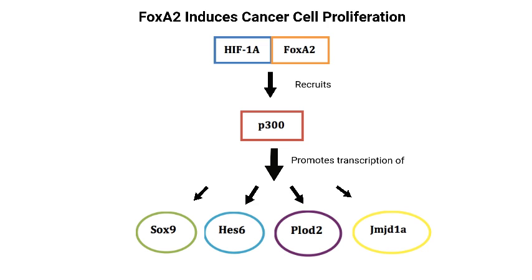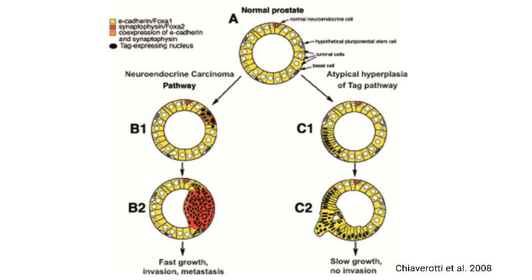Studies have also identified up to 40 other genes that are regulated by the interaction of HIF and FOXA2 in transgenic adenocarcinoma of the mouse prostate, which are involved in the regulation of multiple hallmarks of cancer, including angiogenesis and activating invasion and metastasis. This image shows a pluripotent stem cell of a healthy prostate and its progression to a neuroendocrine carcinoma on the left. The red area in the stage labelled B2 displays the presence of FOXA2 in the metastasized tumour.